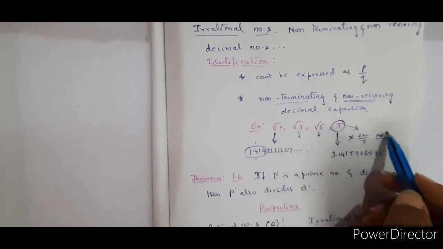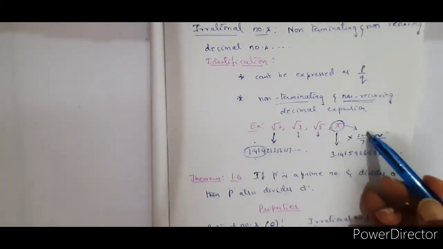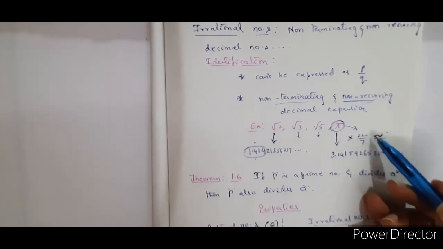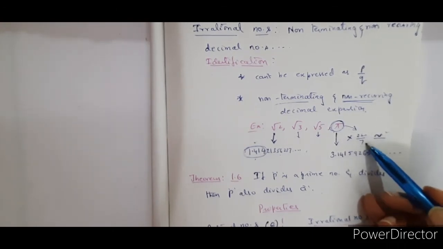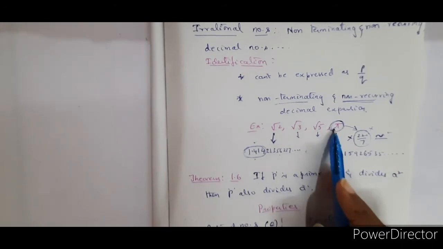It is only an approximate value of pi. We take the approximate value as 22 by 7. See, 22 by 7 means p by q, q not equal to 0, and 22 and 7 are co-primes. That means this has to become a rational number, but pi is not a rational number, it is an irrational number.